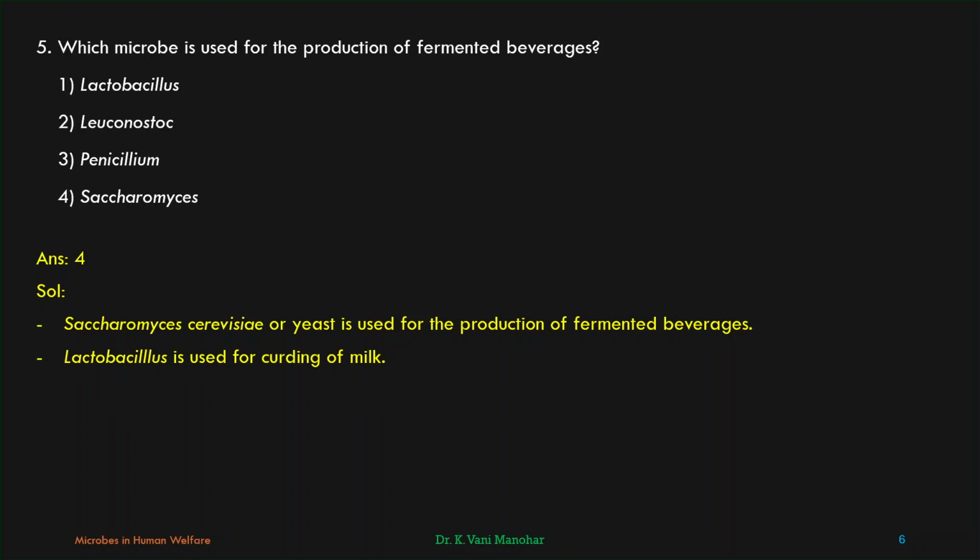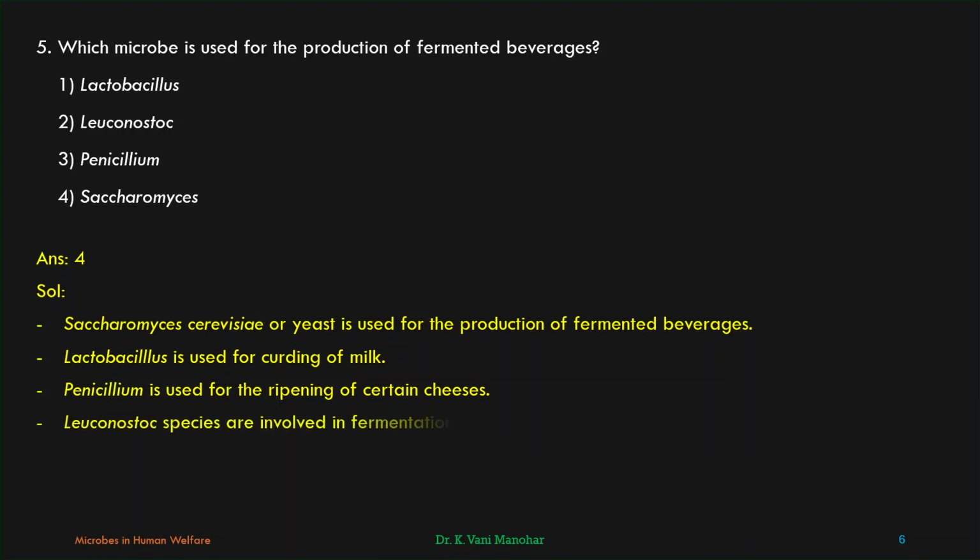Lactobacillus is used for curdling of milk. Penicillium is used for the ripening of certain cheeses. Ionostarch species are involved in fermentation of certain foods like idli and dosa batter.